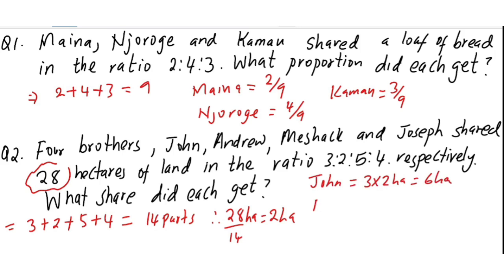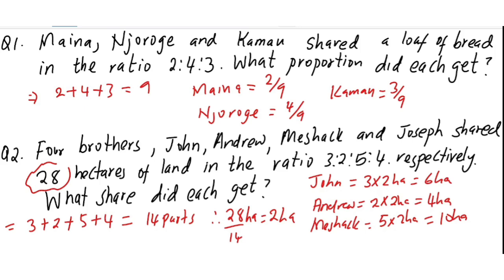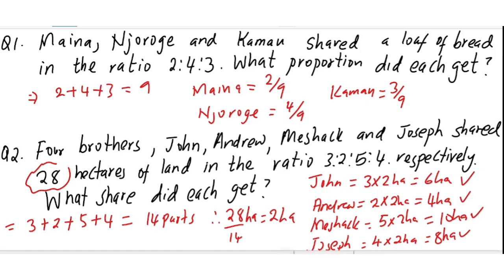Kama unataka kutafuta Andrew ni 2 times 2 hectares, which is 4 hectares. Kama ni Meshach pia the same thing, ni 5 times 2, 10 hectares. And the last one is Joseph, 4 times 2 hectares, which is 8 hectares. So these are your answers. Si rahisi? Ona rahisi.